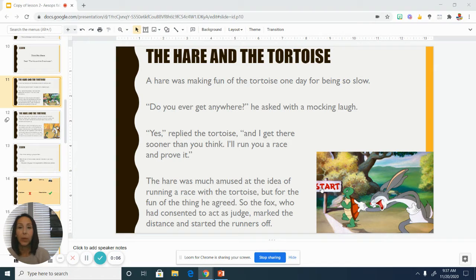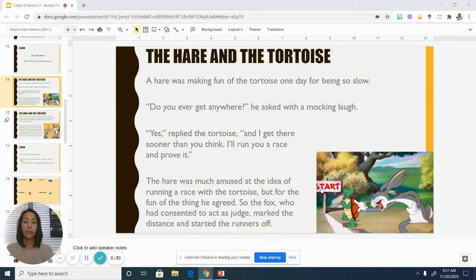So today we are going to take a quick look at the hare and the tortoise story again and go over the story map. Yesterday, after we practiced creating a story map on our video together for the ant and the grasshopper and practiced retelling it, you completed a story map for the hare and the tortoise. So we just wanted to go over that quickly together.